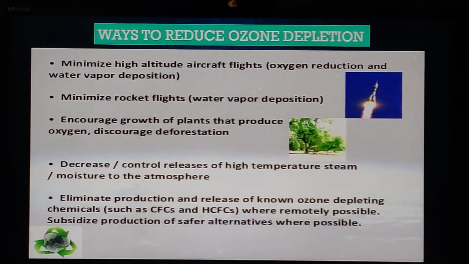So we can avoid ozone layer depletion by minimizing such flights, by encouraging the growth of plants that produce oxygen, discouraging deforestation, decreasing or controlling release of high temperature steam moisture to the atmosphere, eliminating production and release of known ozone depleting chemicals such as CFCs and HCFCs where remotely possible, and subsidizing production of safe alternatives wherever possible. Do not make the vehicles or the things so costly that the common man cannot utilize them. So we need to develop technologies which would be affordable for the common man.